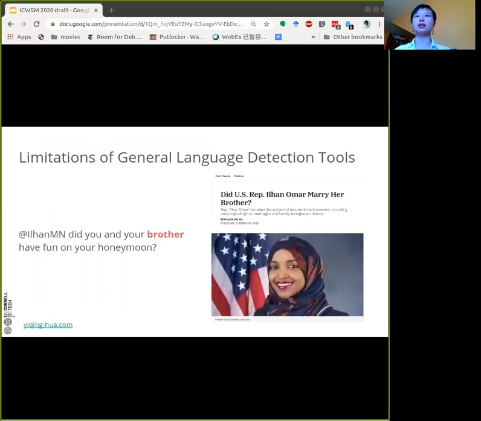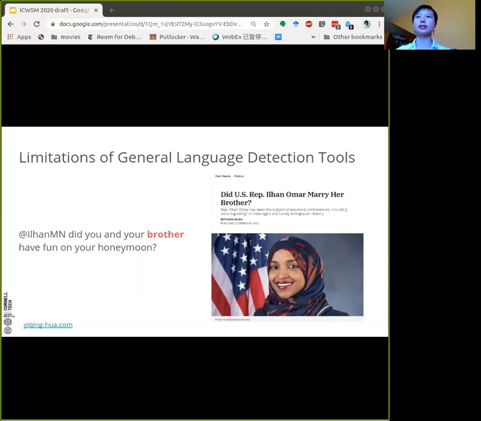While we were able to use automatic detection tools to quantify directed adversarial interactions per candidate and answer interesting questions, we acknowledge that there are a number of limitations of general adversarial detection tools. Taking this particular case as an example, US Representative Ilhan Omar was the center of many controversies. One of them includes people thinking that she married her brother in order to get into the US. So many of the interactions with her were adversarial, mentioning her brother in an adversarial way. However, these interactions are often not picked up by general detection tools.